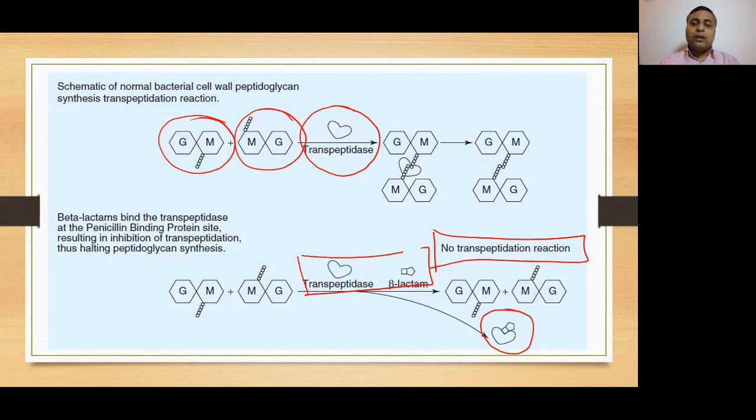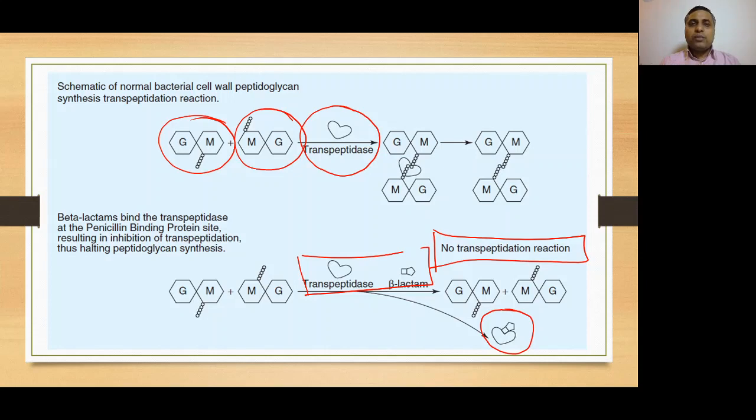Clear? As we've already discussed in case of penicillins, the resistance mechanism can be because of decreased permeability of the porin channels, meaning decreased entry of the drug into the bacterial cell.